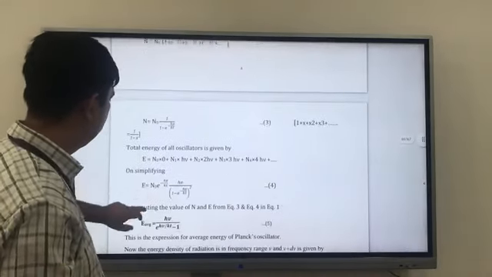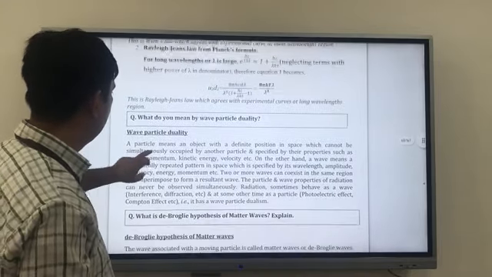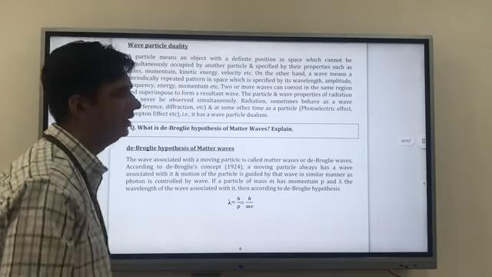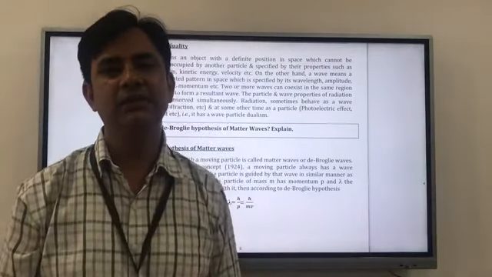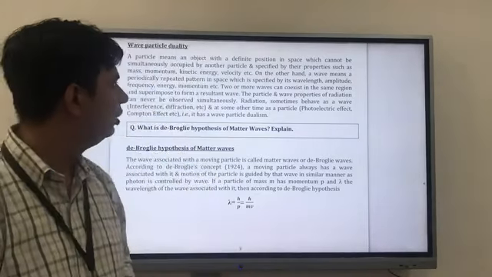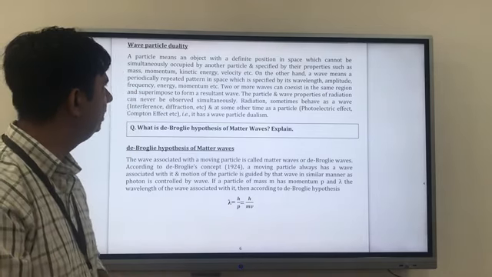So we'll leave this. This is very important, and wave particle duality. As we have learned that light can work as a ray and a wave, here also we have something which is wave particle duality.